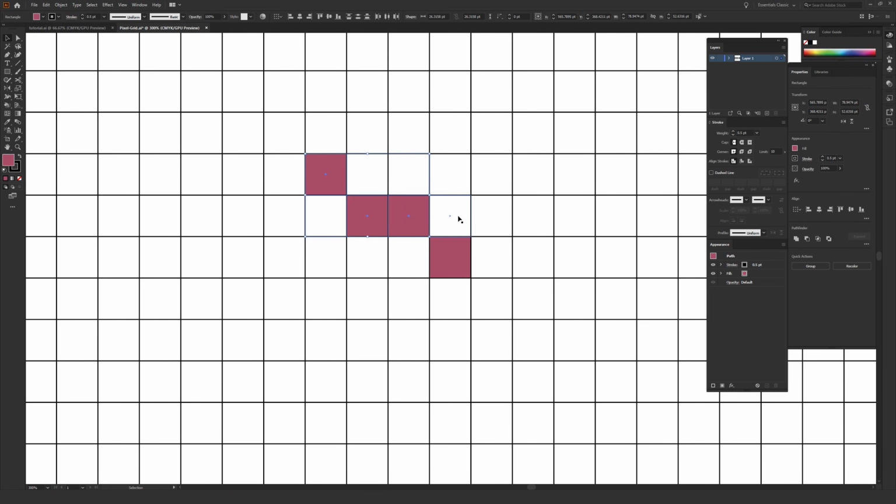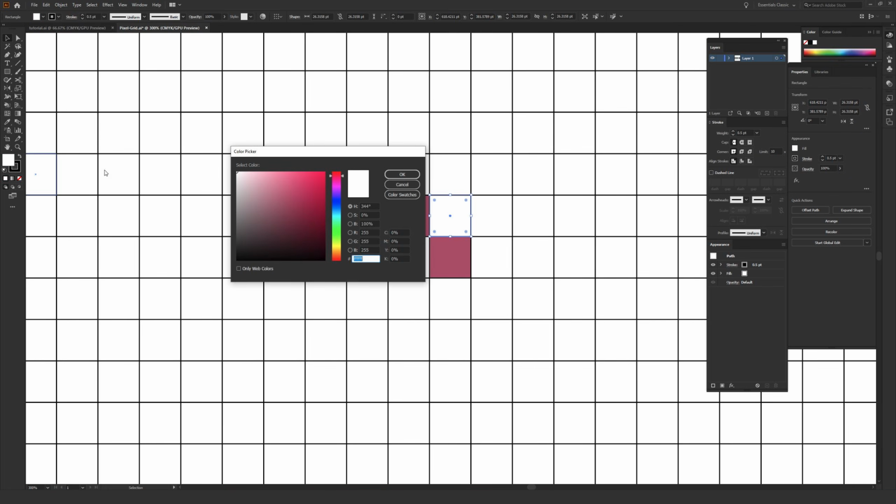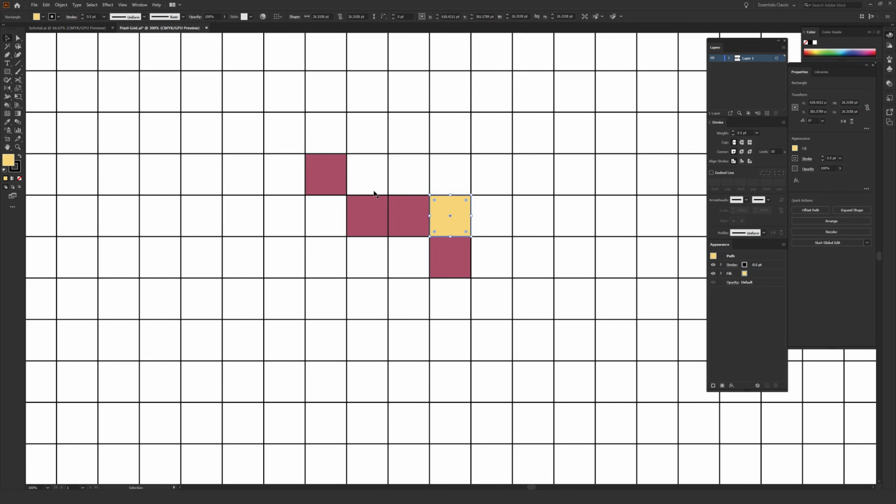And of course, the same goes for creating any new colors. So you can decide what the color palette will look like for you in your artwork. And then once you do that, you can manually set it using the fill and then just click on individual squares, which are the pixels, hit I on your keyboard, and then click on the one that you want to copy the color of. And then you can also hit V on your keyboard to select the selection tool and quickly go in and select other pixels.